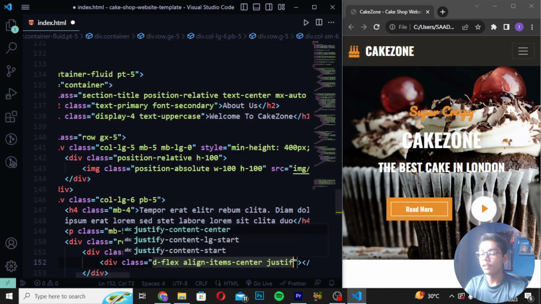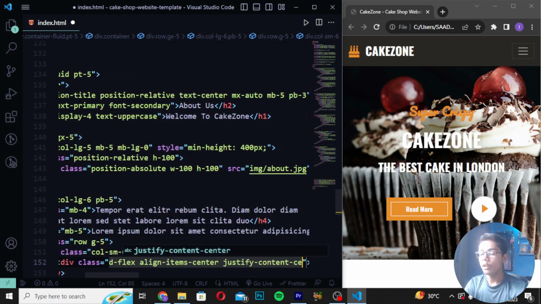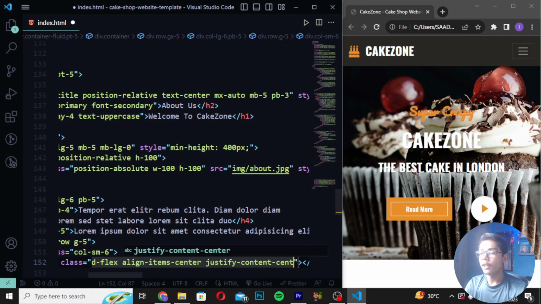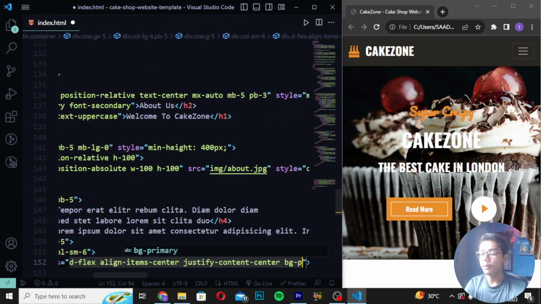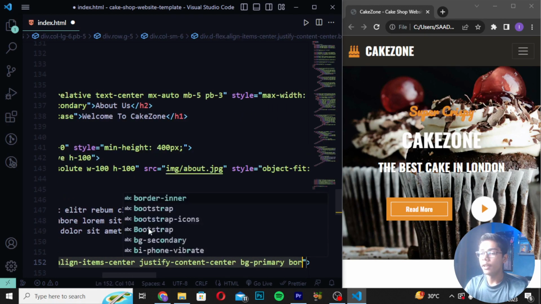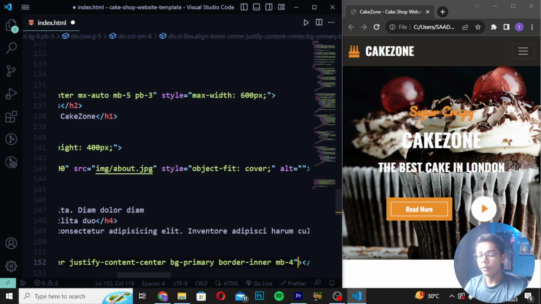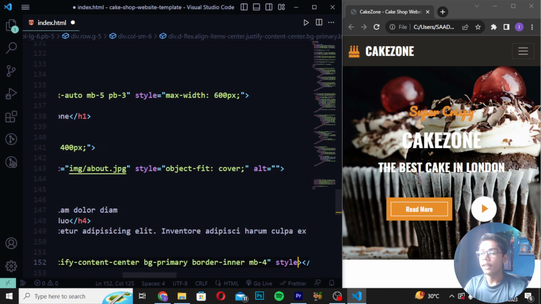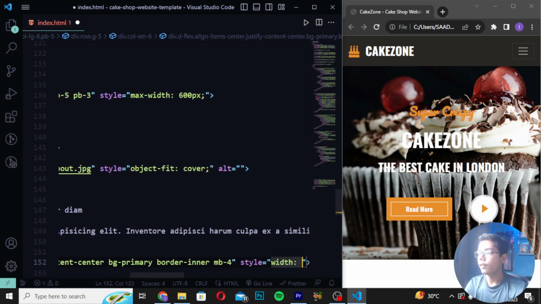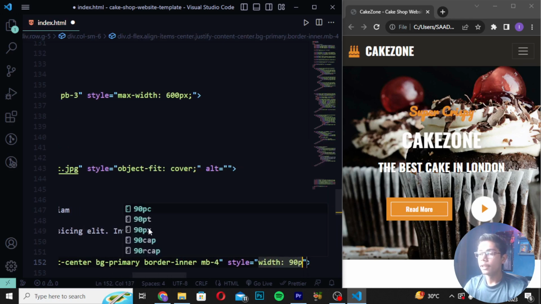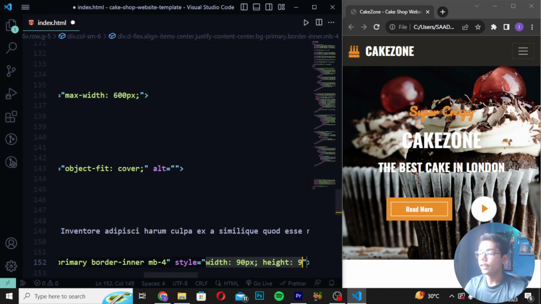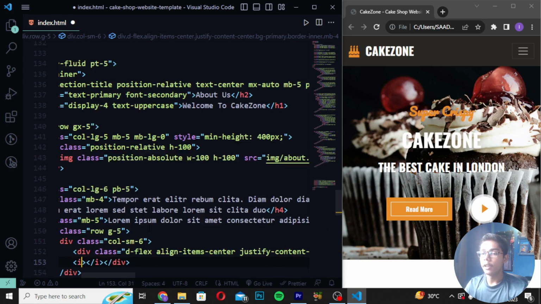Then right here justify content center. Now when you've written this, here I will be moving and write here bg primary. Then you have to write here border inner and write here md4. After writing this, you have to now create here style as width. So here I will be now writing width as 90 pixel and I will be also writing the height as 90 pixel.